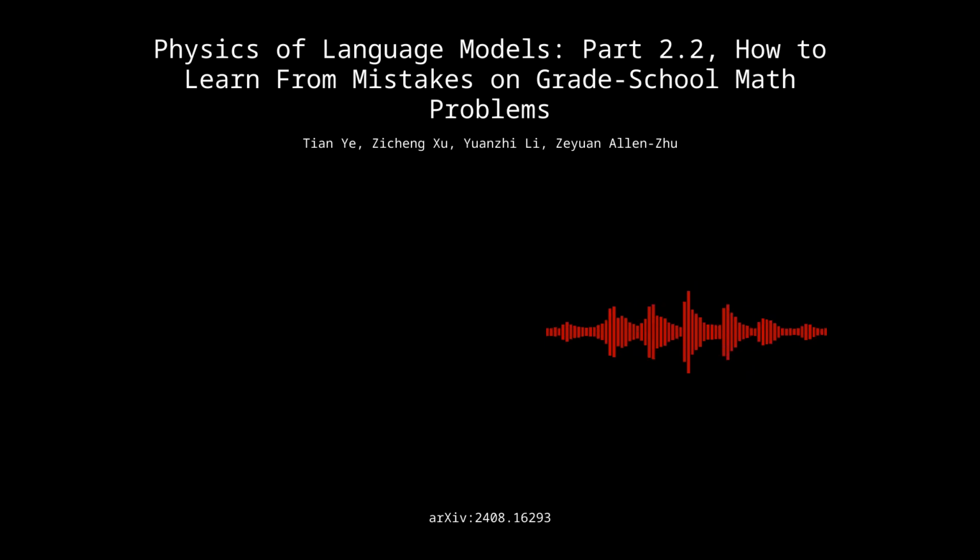Today we're diving into language models and specifically how they can learn from their mistakes. We're going to be looking at a research paper. It's called Physics of Language Models, Part 2.2, How to Learn from Mistakes on Grade School Math Problems. So this paper looks at some new ways to help language models get better at reasoning, especially when it comes to math problems.